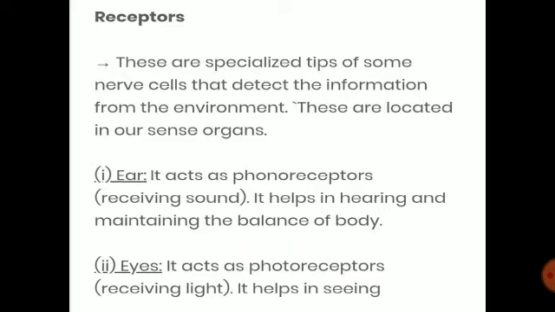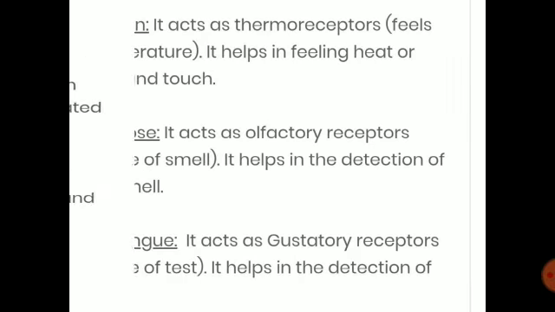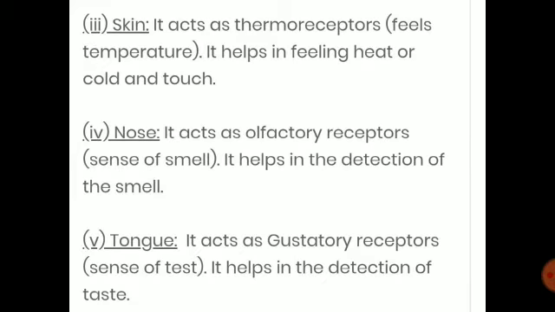And second one is the eyes. They are also called photoreceptors, which are sensitive to light. Next one is the skin. Skin is also known as thermoreceptors because it is sensitive to temperature. When we touch any object, it feels hot or cold.